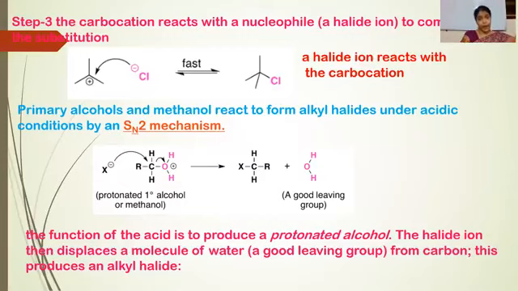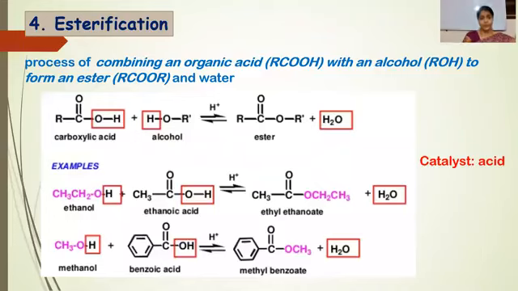Here, opposite to the case of SN1, the nucleophile attacks the carbon from the opposite side of the already present nucleophile. So the product will form with inversion of configuration. The function of the acid is to produce a protonated alcohol, the halide ion then displaces a water molecule from carbon and this produces an alkyl halide. So this was the main reaction, nucleophilic substitution or halogenation of alcohols.